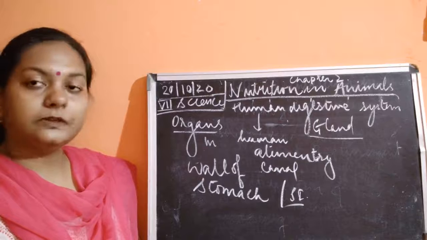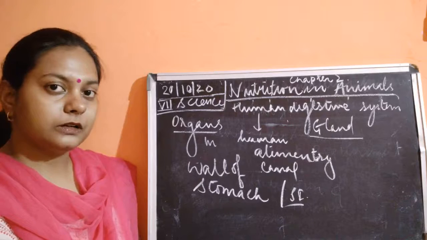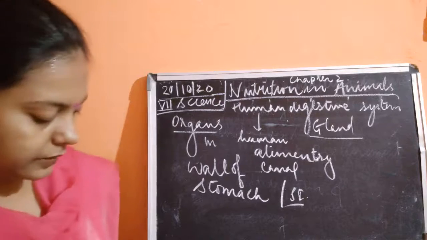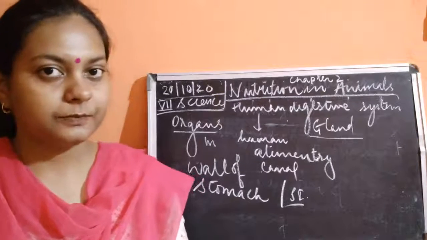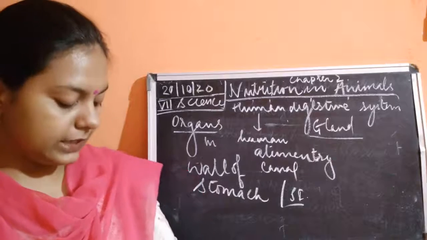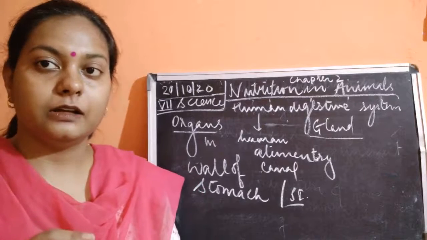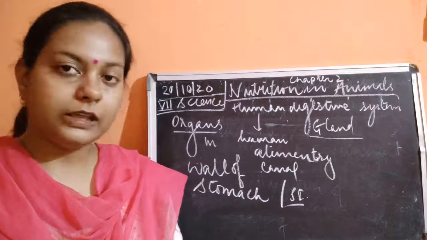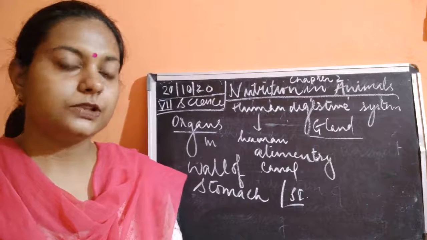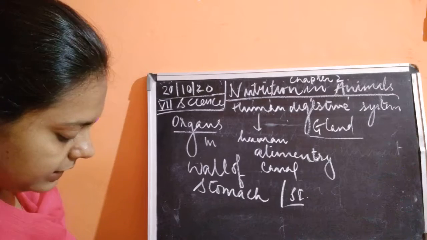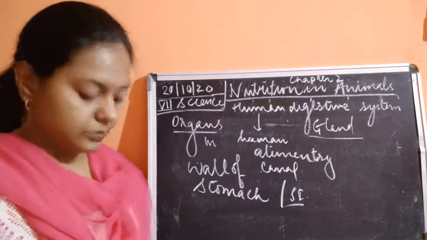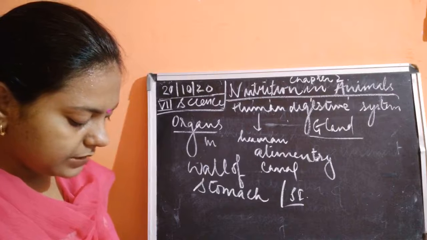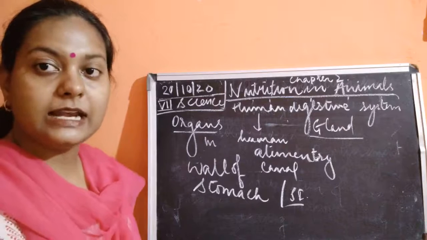Okay, so we have different feeding habits because the food habit of different animals is different from each other, because in the beginning I said that the nutritional requirement is different. So if the nutritional requirement is different, it means that the way of taking in food will also be different. So this is what is being said in this point, that the mode of feeding varies in various organisms.